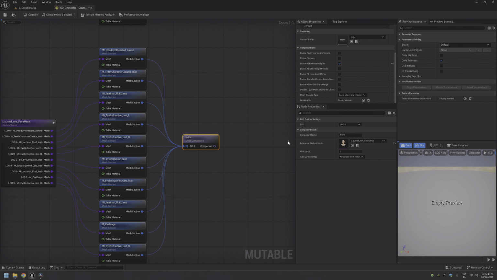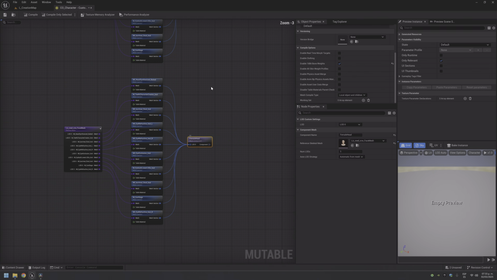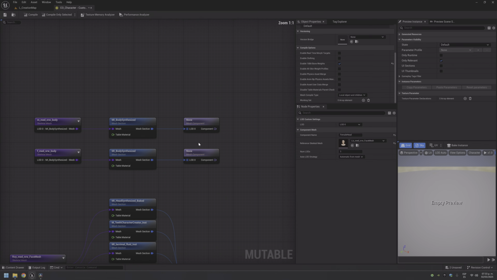So, I think this is quite logical. Female. Sorry, I want to finish this class and I'm making mistakes. Okay, female head and male head, and here I think it is male body and female body.